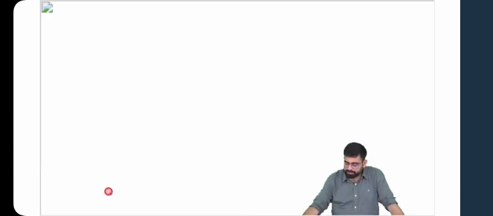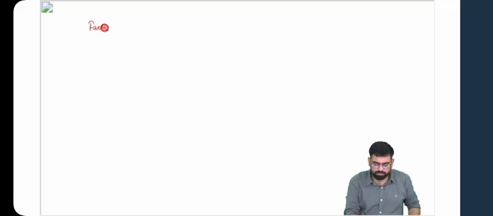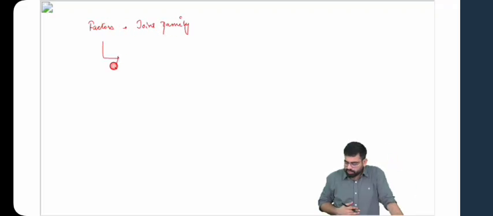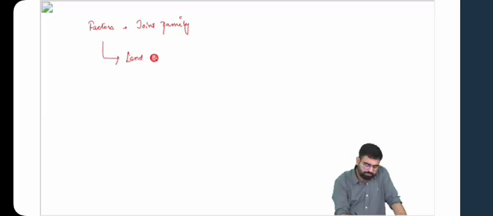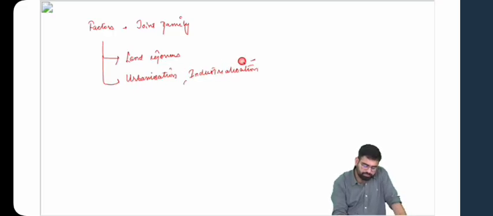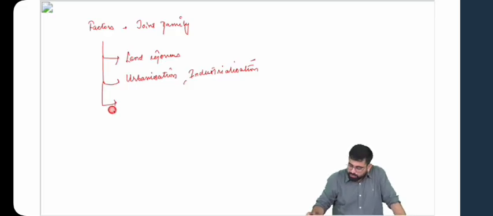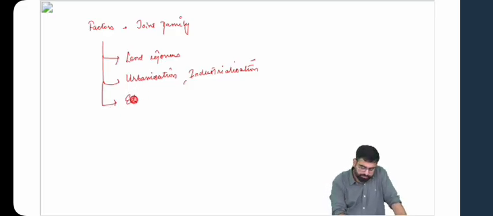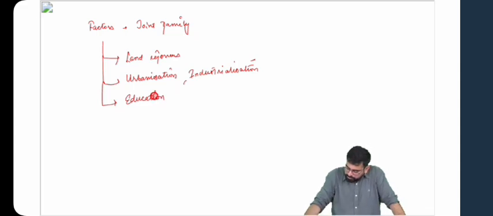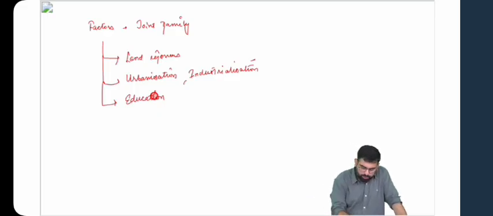What do you think are the various factors that affect joint family or the structure of joint family? Let's list down the factors first. Okay. What are the factors that affect joint family? Land reforms. Good. Then you're talking about urbanization, modernization, industrialization, etc. What else? Then you have education. Okay. Westernization, globalization, Western culture, shift from agriculture, that is already there in industrialization. Then with respect to changes in marriage, in the structure of marriage.